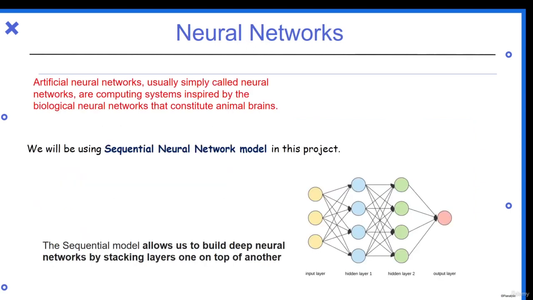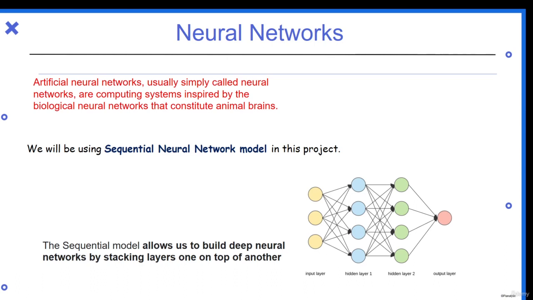Now, how will we do it? In this project we'll use neural networks in the machine learning system. Artificial neural networks, simply called neural networks, are computing systems inspired by the biological neural networks that constitute animal brains. Basically, neural networks are an artificial structure that performs the same thing that works in a human brain. These neural networks are unsupervised machine learning, the same as a brain. As a brain learns things from observing itself, the neural network works the same.